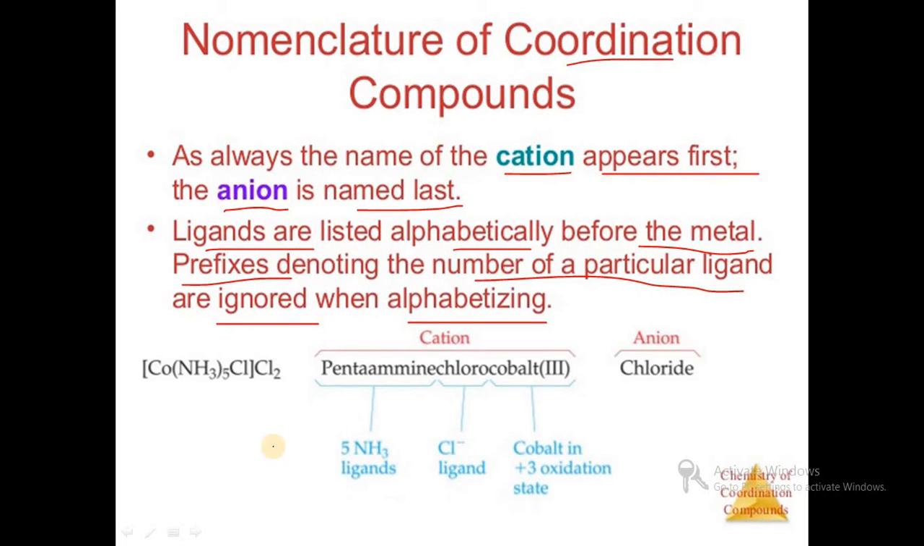For example, in the case of Co(NH3)5Cl Cl2, the name of this coordination compound will be pentaamminechlorocobalt(III) chloride. So here the ammine ligand comes first, then the chloro ligand, and last the anion: pentaamminechlorocobalt(III) chloride.